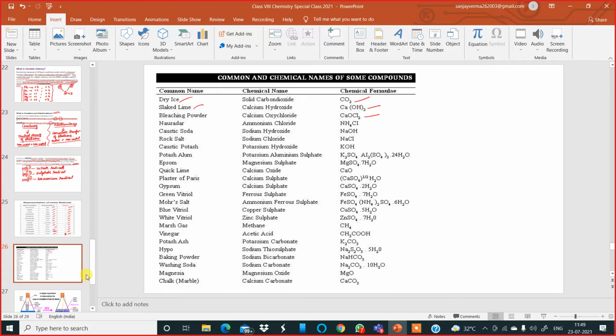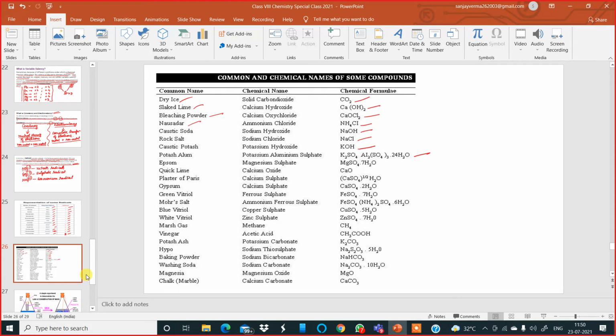Bleaching powder, calcium oxychloride. Then ammonium chloride, called nausadar, smelling salt. Caustic soda, sodium hydroxide. Rock salt, sodium chloride. Potassium hydroxide, caustic potash. Potash alum, potassium aluminum sulfate.